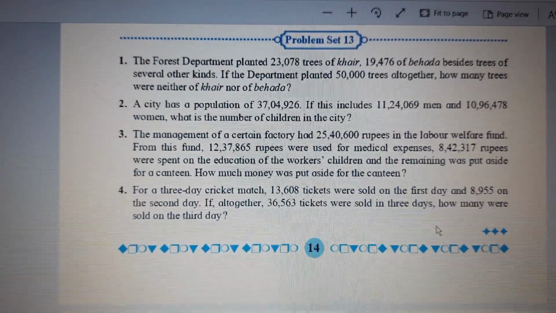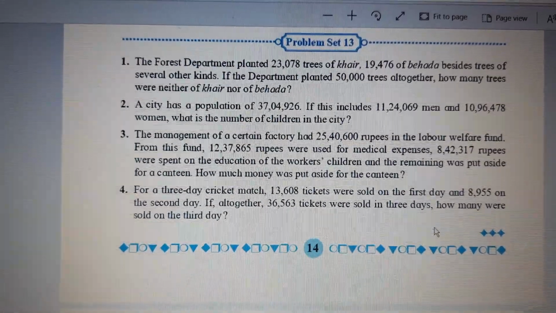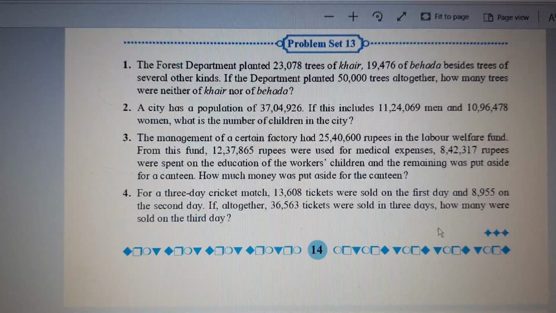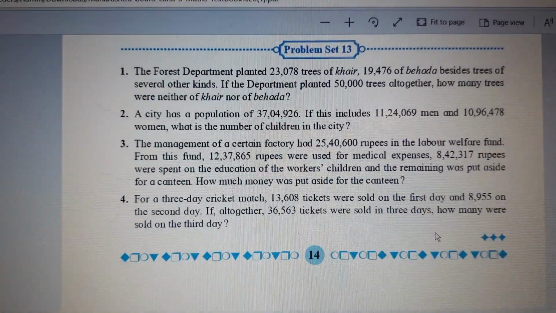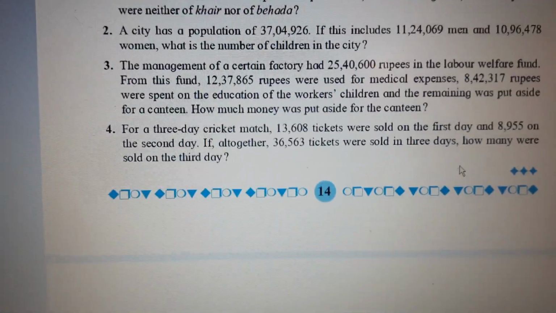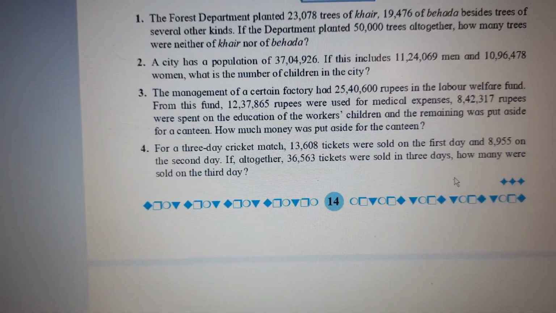So let us find out the third day. Here I have written down, children.